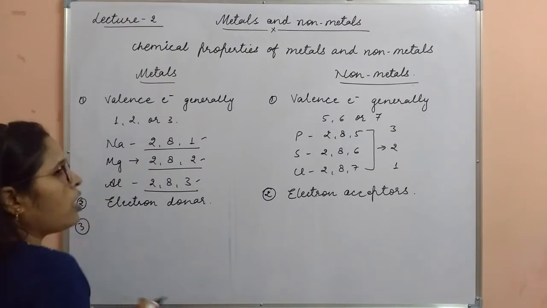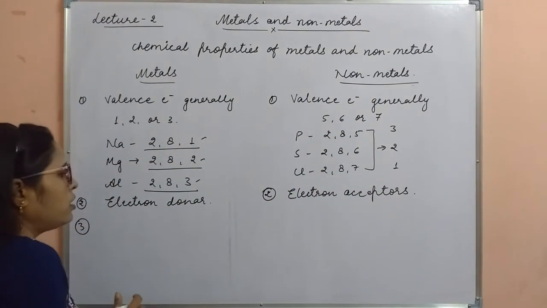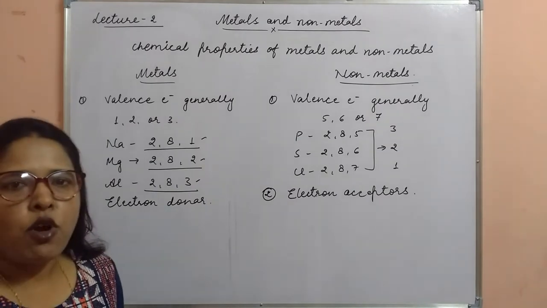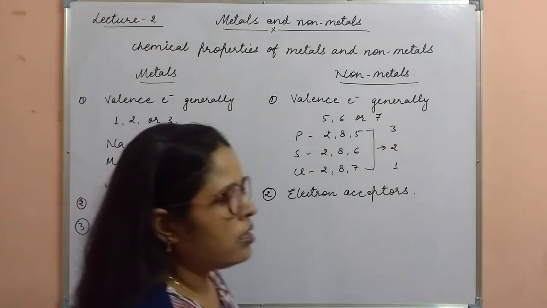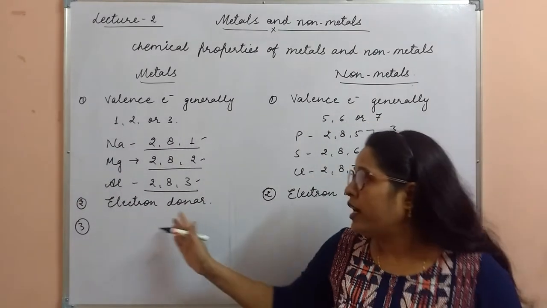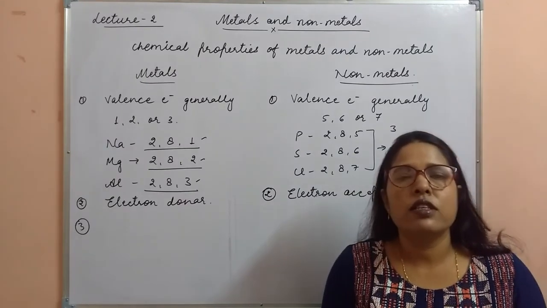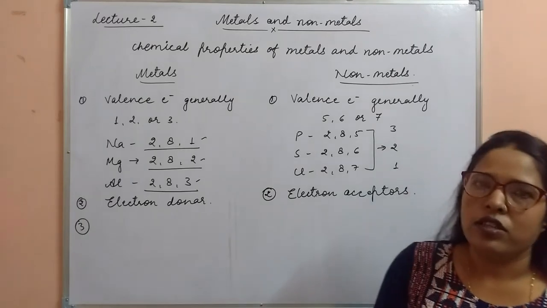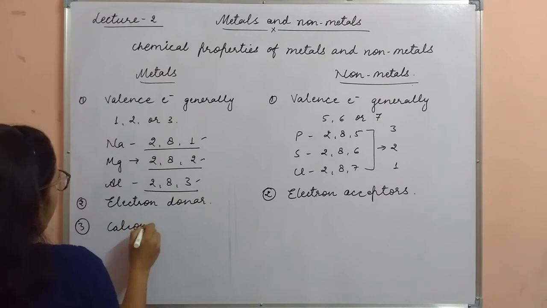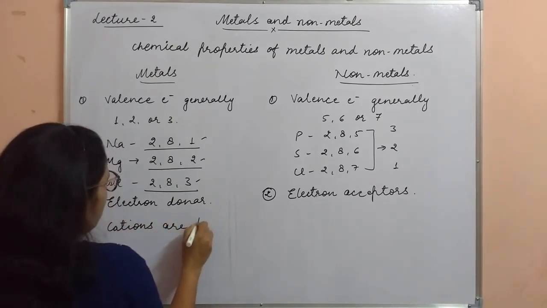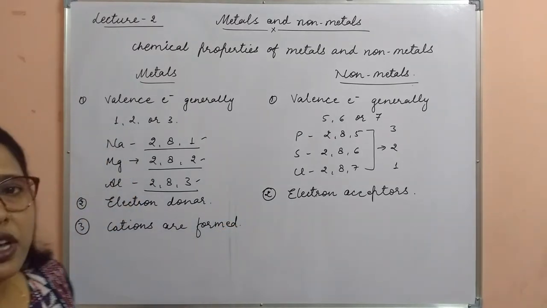Thirdly, we are talking about the formation of ions, or the type of ions formed by metals and non-metals, because we are saying that metals donate electrons and non-metals accept electrons. After donating and accepting the electrons, they form ions. So in case of metals, cations are formed. It means metals have a very good tendency of forming cations.